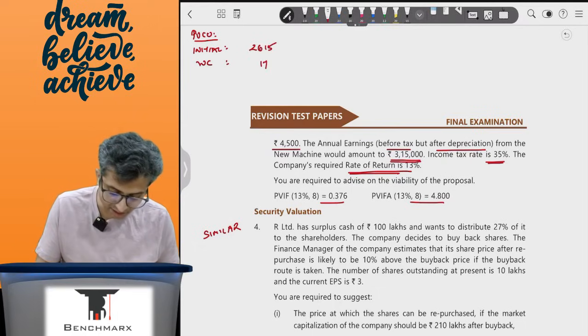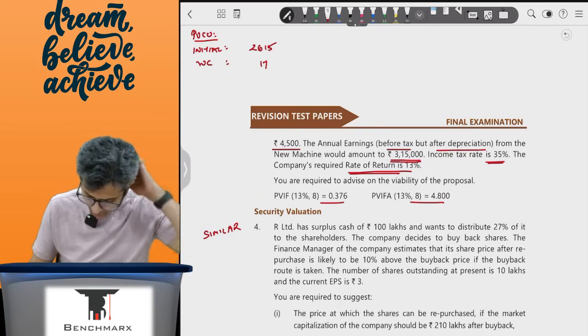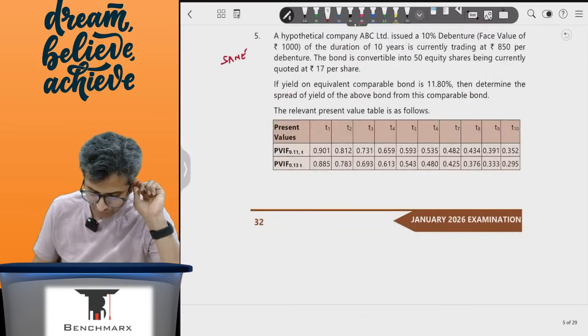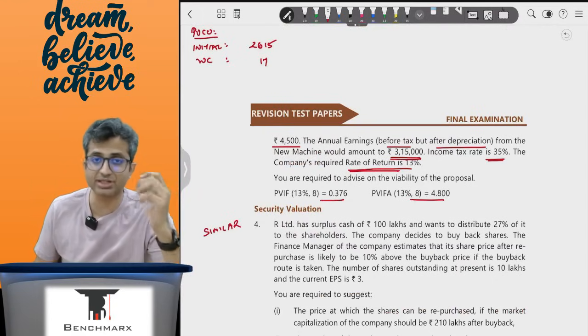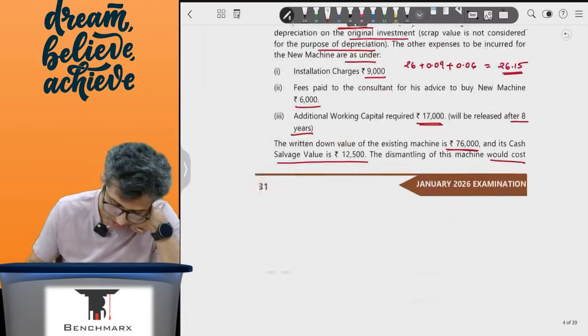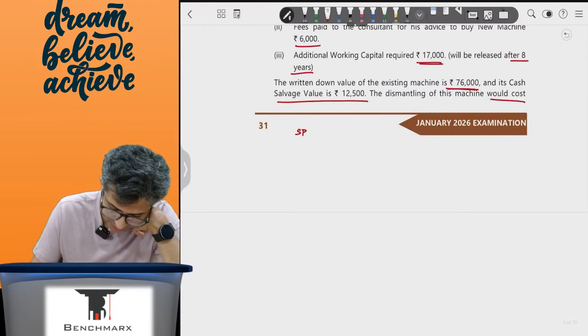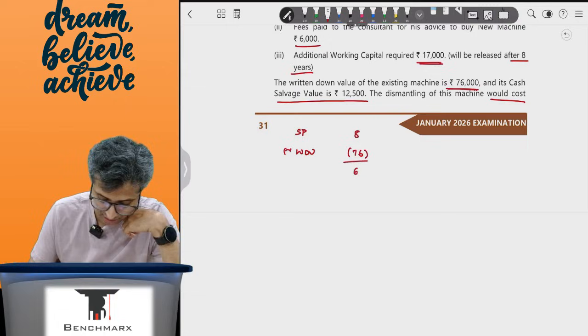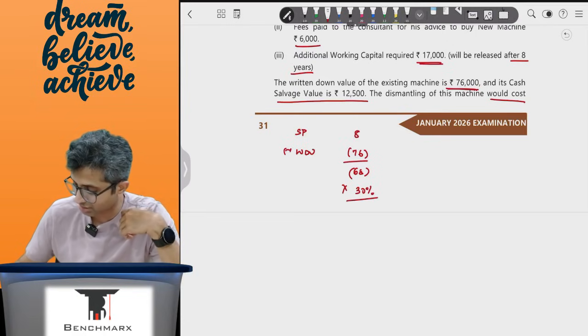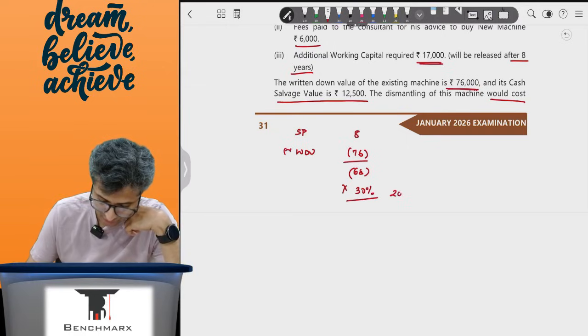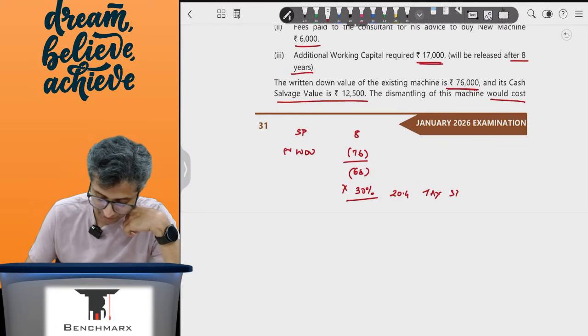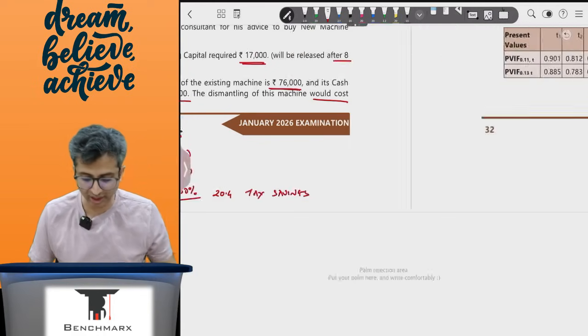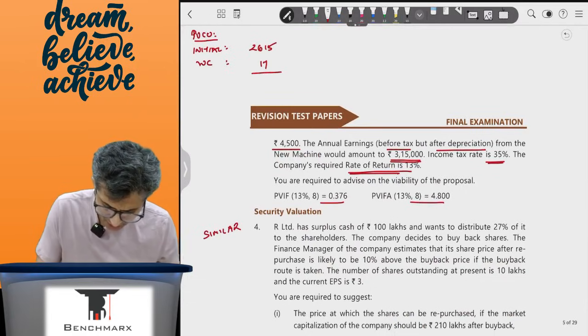Now apart from that, there will be a cash inflow in the form of salvage. So over here you will get 12,500 minus 4,500, that is 8,000. However, that is 8,000 for a machine which in your books is 76,000. So over here, if I were to calculate the sale proceeds, which is basically 8,000 minus the WDV, which is around 76,000, that results in 8 minus 76 and a 68,000 loss. Now loss into a tax rate which is given to you as 30%, 68 into 30% will give you around 20,400. Now this is 20,400 of tax savings, and as a result, if I were to calculate the initial cash outflow, this will be around